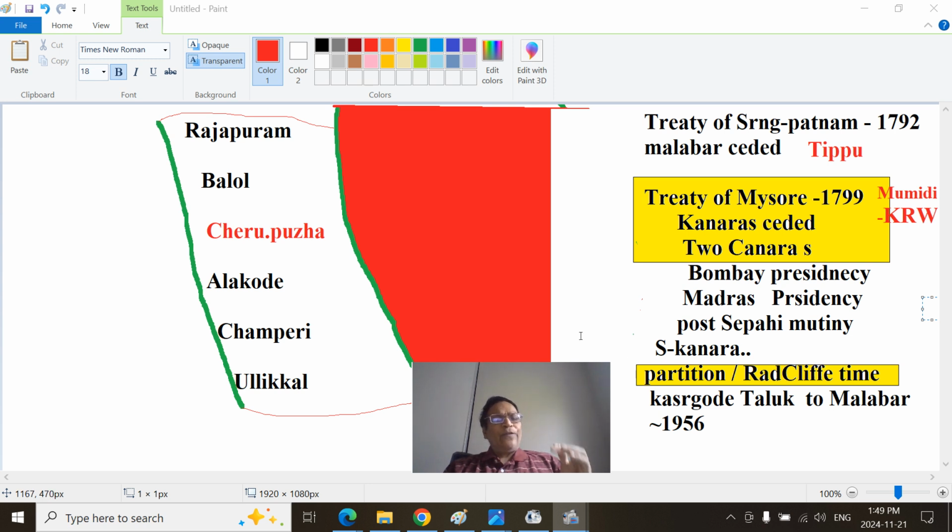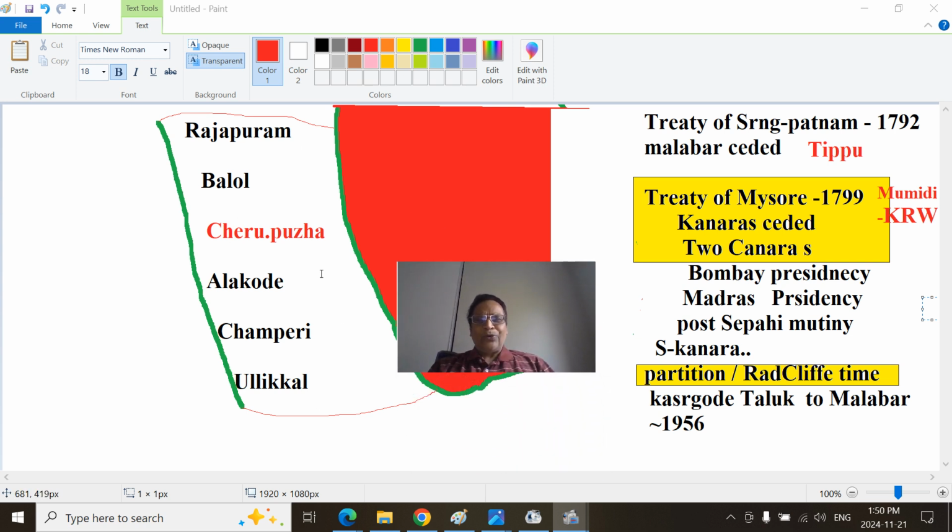If you draw the map between these urban centers, Rajapuram, there is Ranipuram, I didn't put it, Ballol and Cherupuja town, Alakot town, Chemperi town, Ulikkal town, that is a few kilometers northwest of Iriti town. The eastern part is mostly upland and mountain regions. That is what I am trying to show here, so I have spelled them out so that you can have clarity.